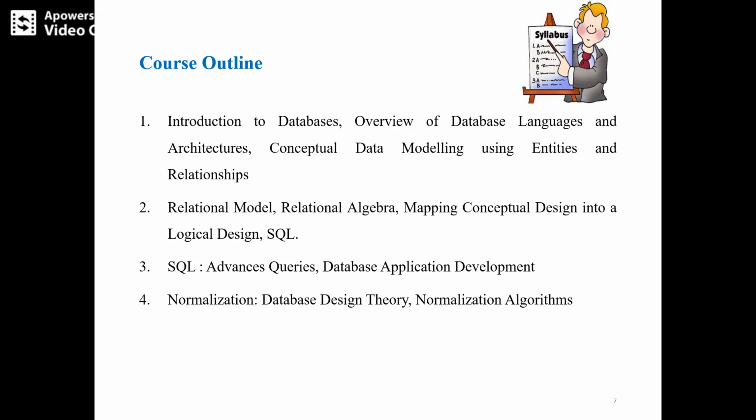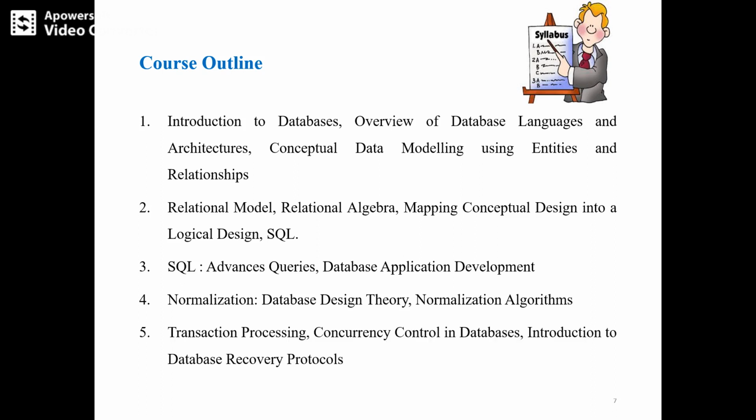While designing the database, we are going to learn the theory of normal forms: 1NF, first normal form, second normal form, third normal form, Boyce-Codd normal form, and 5NF, that is multi-valued dependency. Those are all the normal forms we are learning in module 4. Apart from that, we are also learning some algorithms, how to apply those algorithms for normalizing the given database. Those algorithms are also covered under module 4.